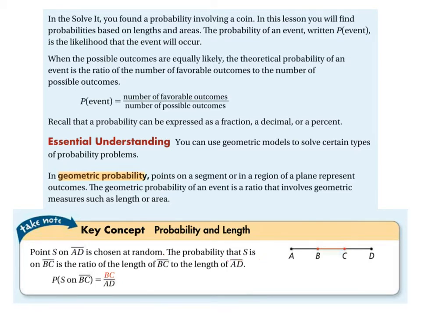The probability that S is on BC, this part of that segment, is the ratio of the length of BC to the length of AD. So if this is 2 units long out of the total, AD is 6, then we would say BC over AD, or 2 out of 6, which is 1/3, right? The probability of S landing on segment BC. That's the idea. We're going to do a problem or two with that.